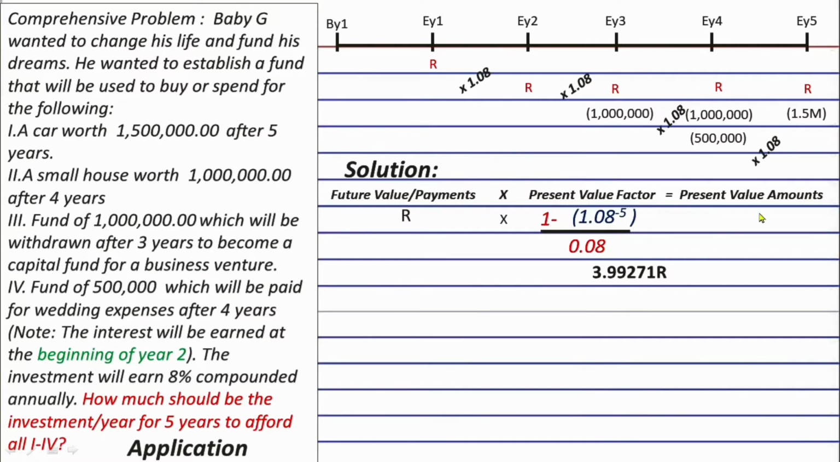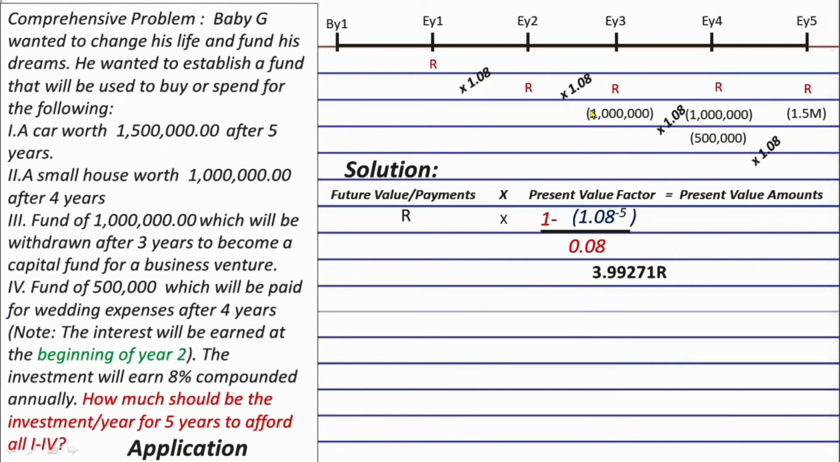So, again, what amount will we put here? Answer, it's the present value of this 1 million here, and this 1 million here, and this 500,000 here, and of course this 1.5 million for the car. So how do we compute that?